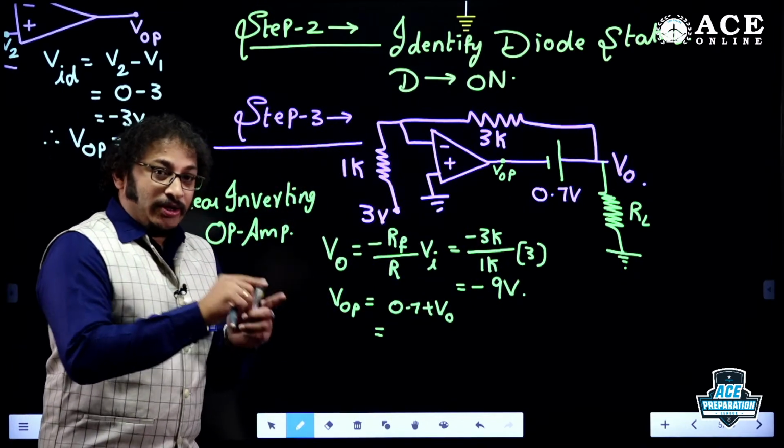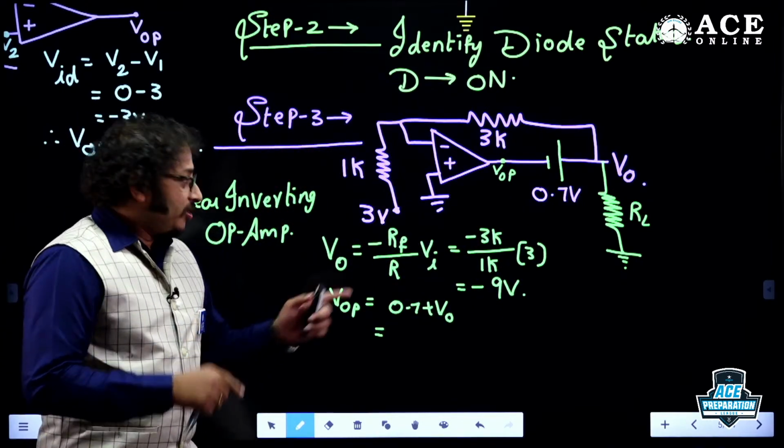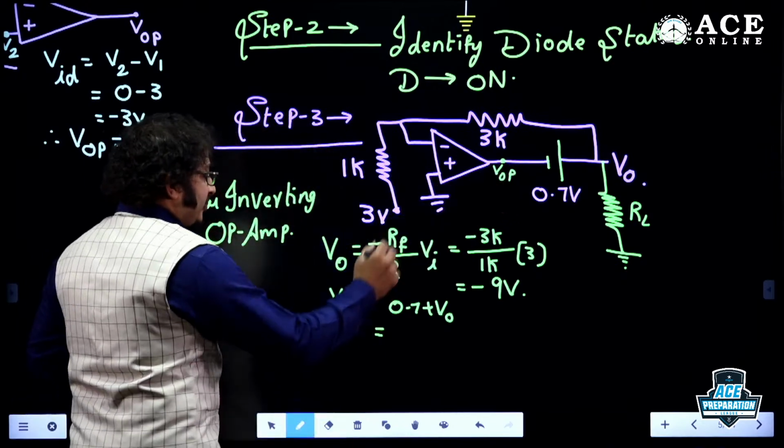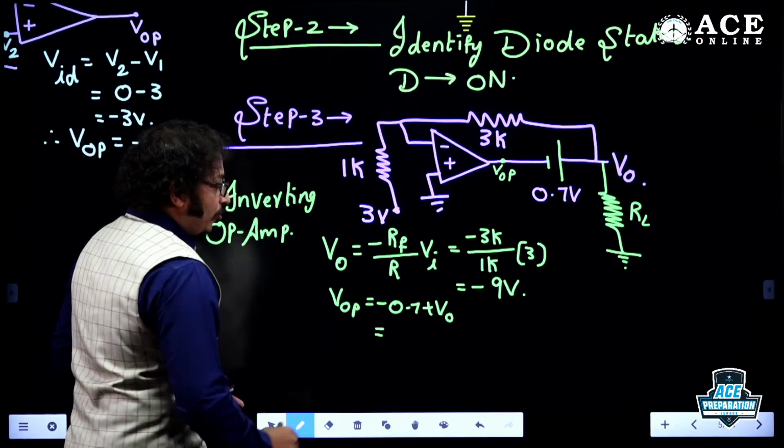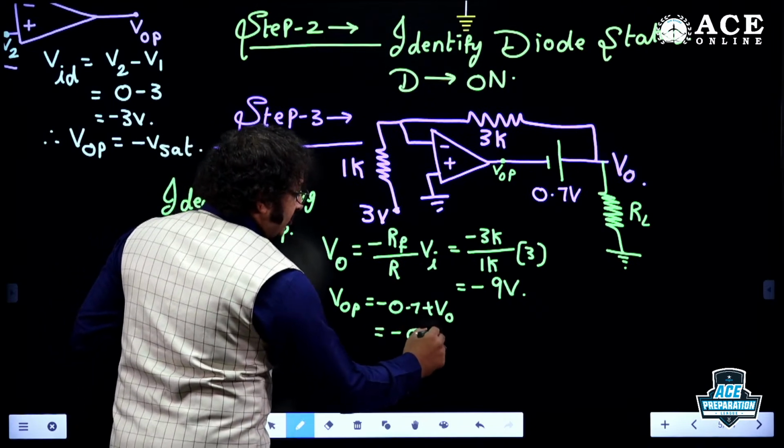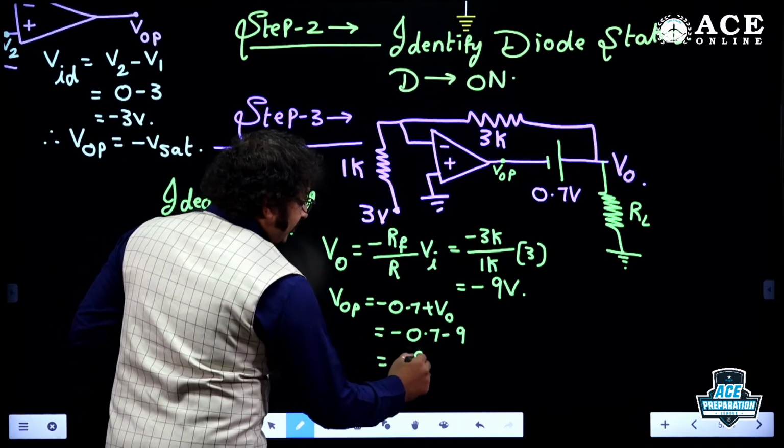Because the diode's anode voltage is greater than the cathode voltage, the diode is on. So this is the polarity we are supposed to use. Yes, then it is minus 0.7 plus V naught. So minus 0.7 minus 9. This is minus 9.7 volts.